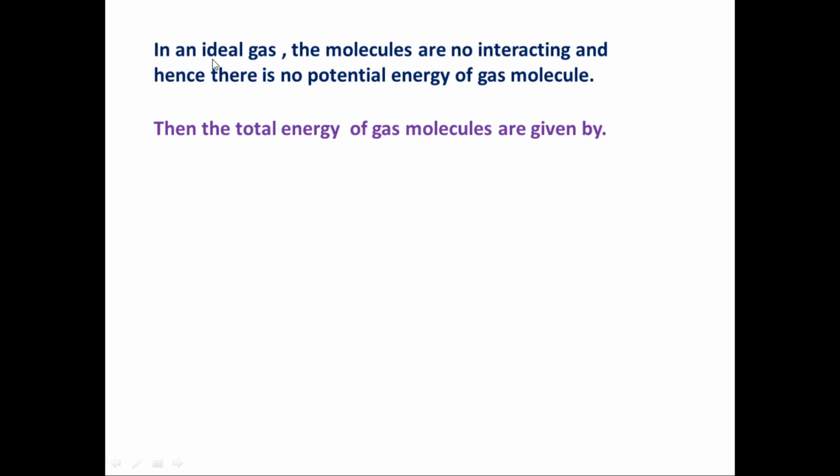When gas particles collide with each other, their kinetic energy will change. But in the ideal gas, the gas particles only collide with the wall of the gas container, they do not collide with each other. That's why their kinetic energy will be constant, and there is no potential energy. So kinetic energy will be constant here, but potential energy will be 0.